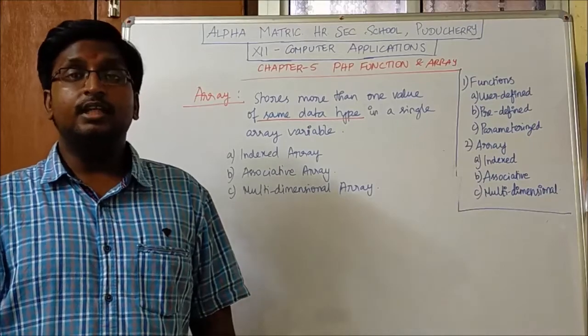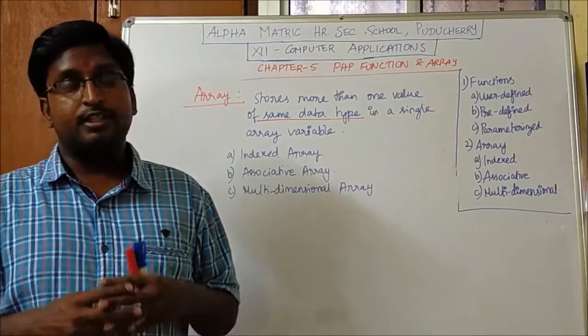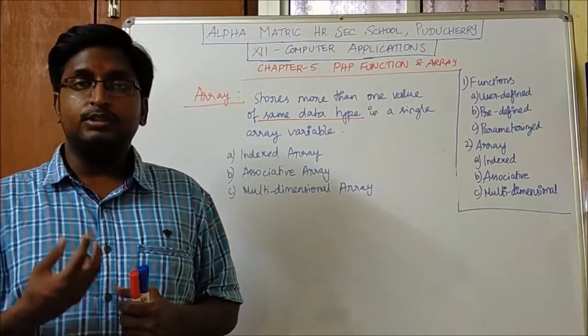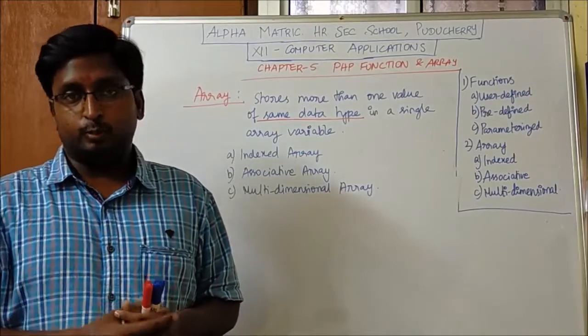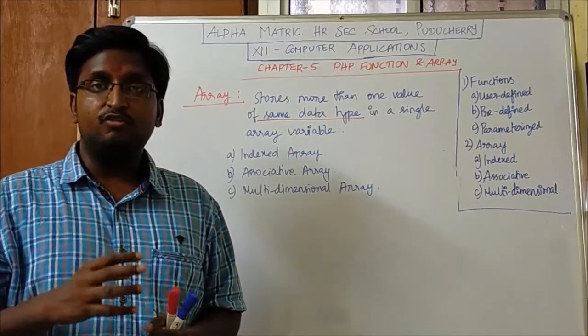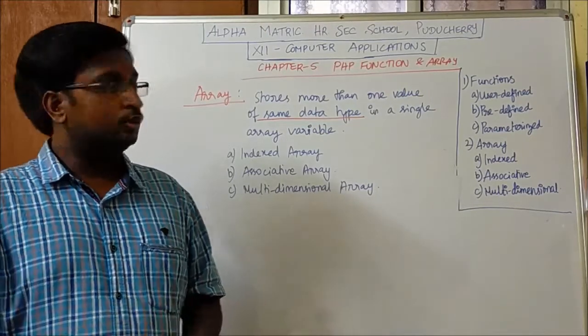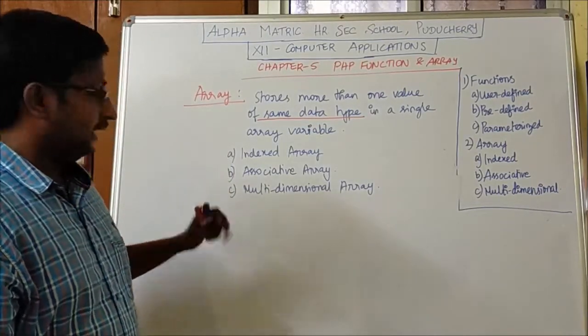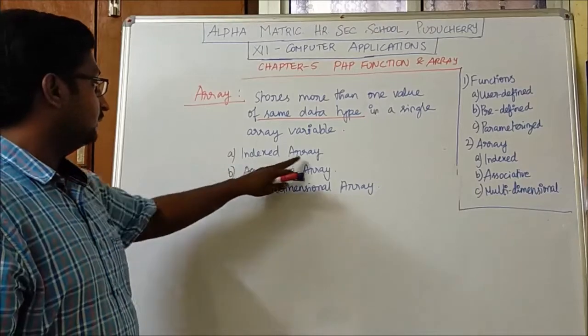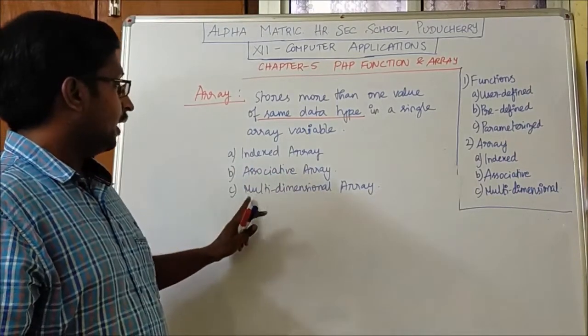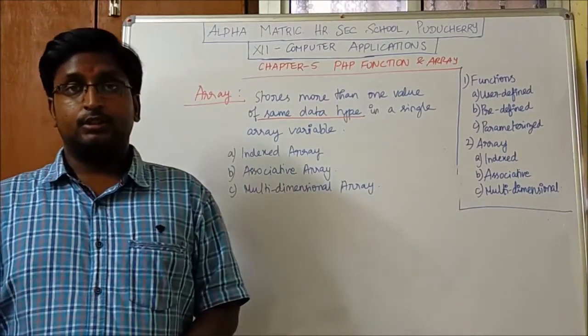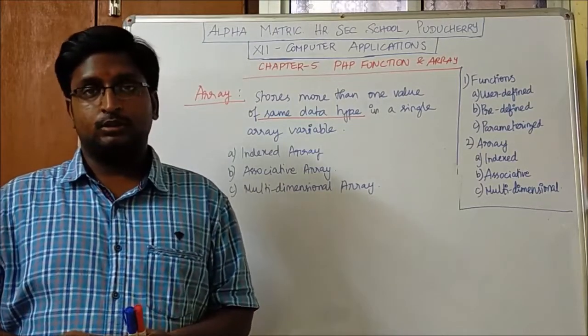So this is the definition for array. In PHP, the array concept is used in the foreach statement. There are three types of arrays: the indexed array, associative array and multi-dimensional array. So let us see one by one.